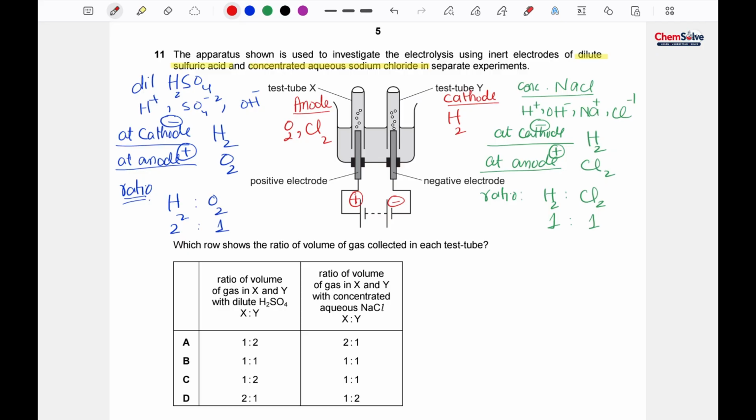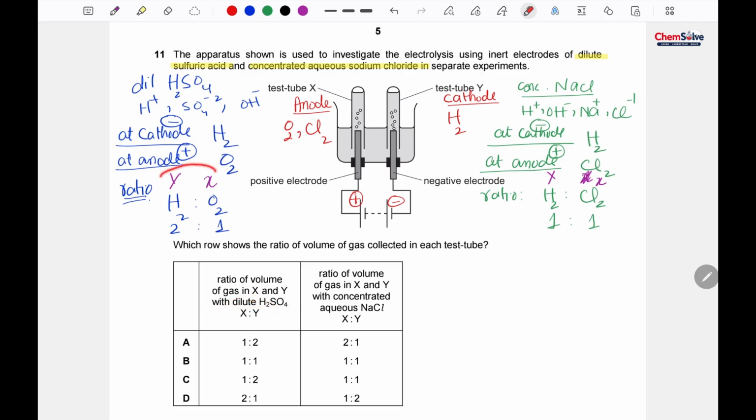So now look at the options. Basically X is the anode, so at X oxygen is formed, and Y is the cathode, hydrogen is formed, and here hydrogen is at Y and chlorine at X. So we are looking for the X to Y ratio for dilute sulfuric acid.